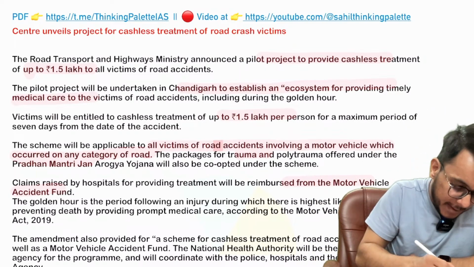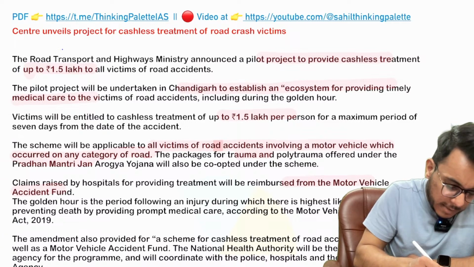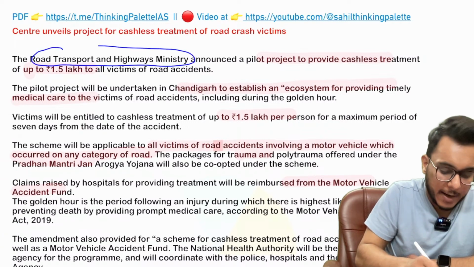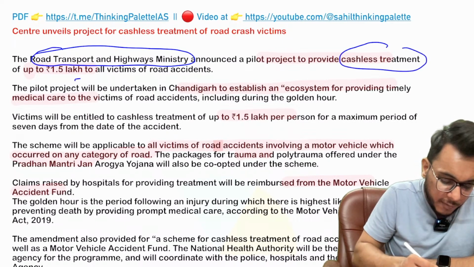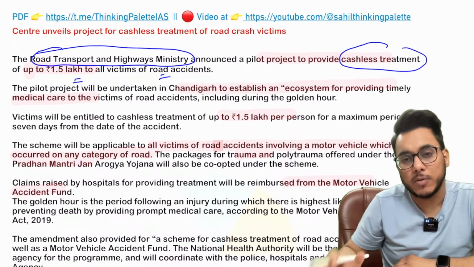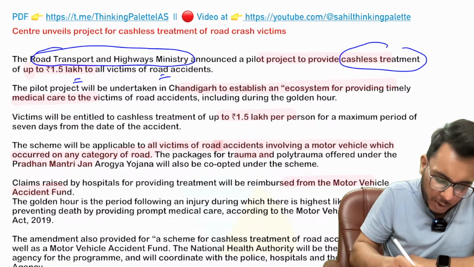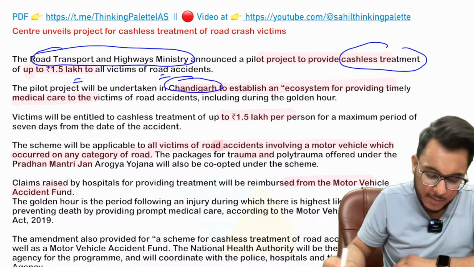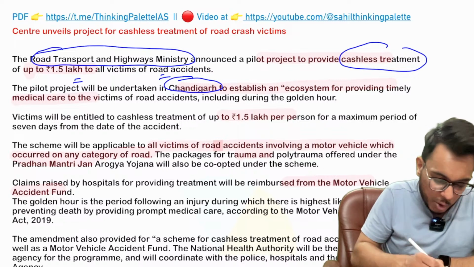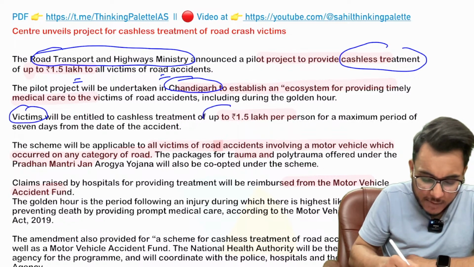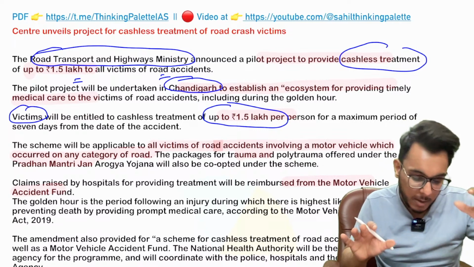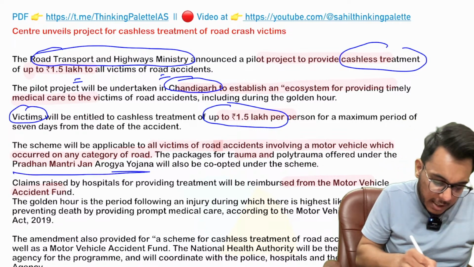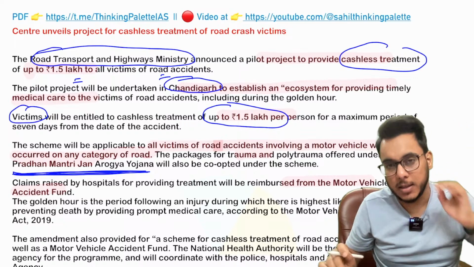Therefore, the Ministry of Road Transport and Highways has come out with a project providing cashless treatment of 1.5 lakh rupees to all victims of road accidents. This pilot project has been started in Chandigarh. Victims will be entitled to cashless treatment of 1.5 lakh rupees, and this treatment will be given under Pradhan Mantri Jan Arogya Yojana, or Ayushman Bharat Abhiyan.